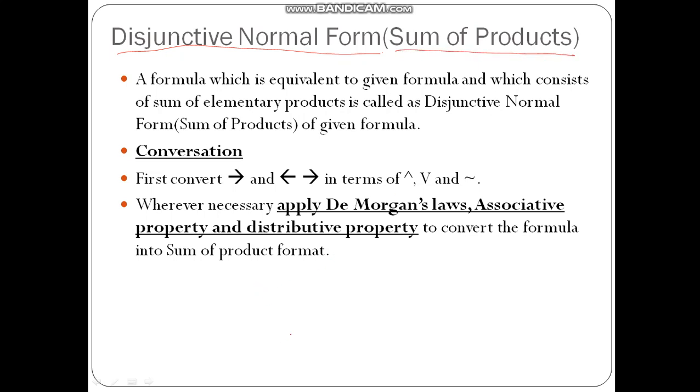Mathematically, if you are writing something like 4 multiplied by 5 plus 3 multiplied by 7 plus 2 multiplied by 6, a formula of this type where it is a sum of all the products, then we say that it is a sum of products. Here we do not have the connectors multiply and plus; the connectors here are product and sum. The same thing we need to make use of.